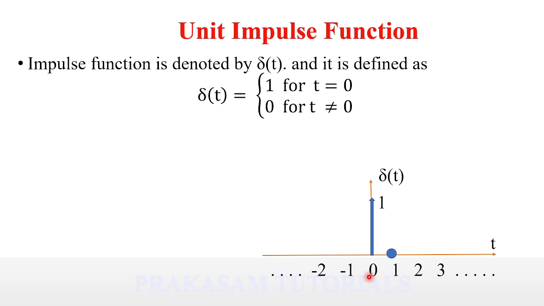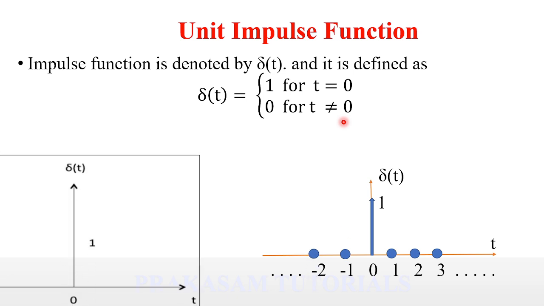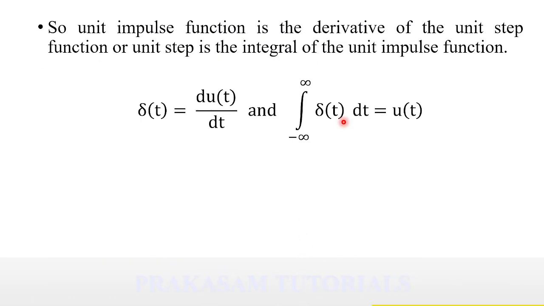This is the graphical representation of the continuous time unit impulse signal. The unit impulse signal is present at time t = 0. At time t = 0, the strength of the signal is 1, and for t not equal to 0, that is t equal to 1 to infinity and minus 1 to minus infinity, the strength of the signal is 0. And this is the continuous time unit impulse function. The second one is the discrete time unit impulse function.